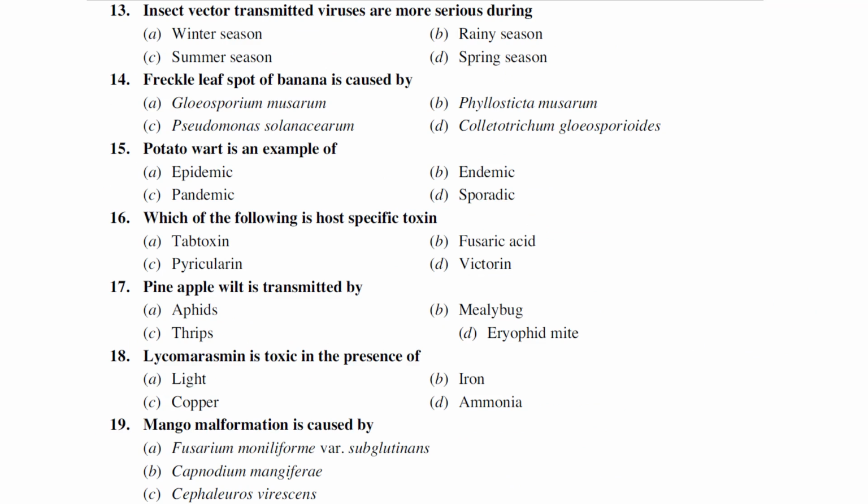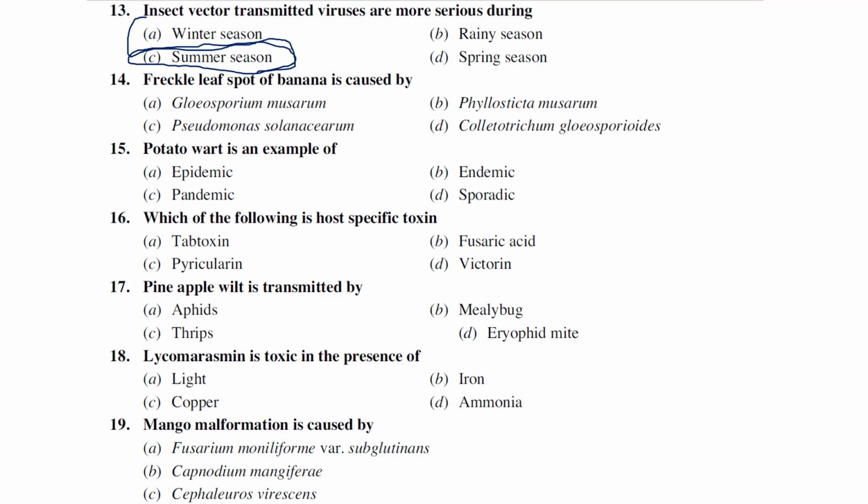Insect vector transmitted viruses are most serious during winter season, rainy season, summer season, spring season. So this viral disease, we can observe more in summer season, which means the insect vectors are more prevalent in summer season.